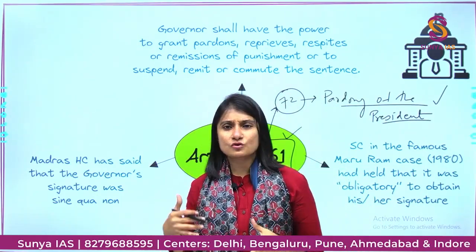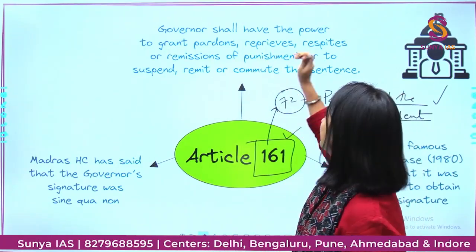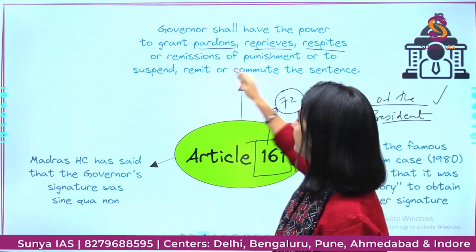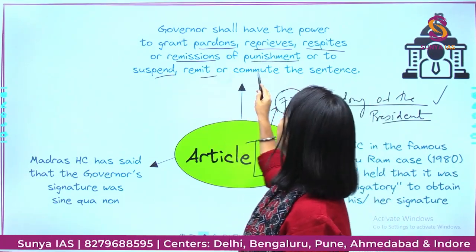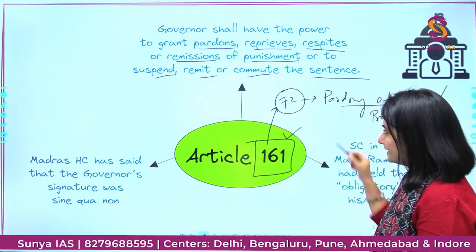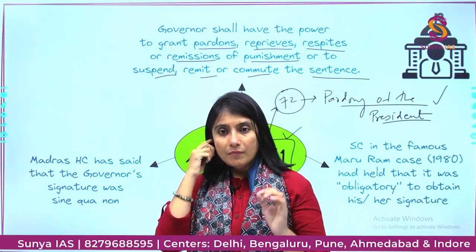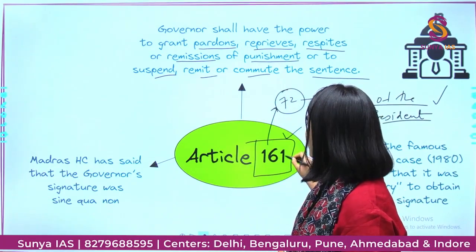But why is this too much in the news? Okay, the governor has the power to grant pardon, reprieve, respite, remission, punishment, or to suspend, remit or commute the sentence. There is a slight difference between the powers of the president and the governor. But recently the governor's power has been too much in the news.